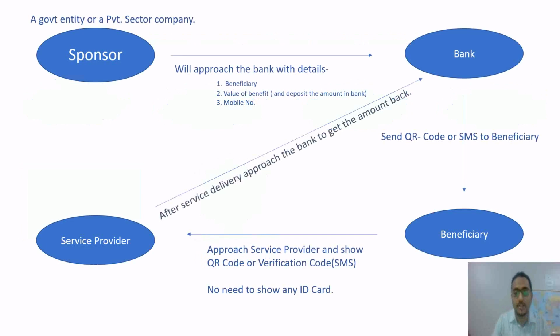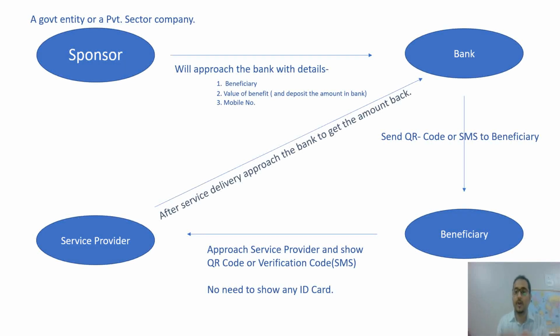Now let's understand how it actually works. A sponsor is a government entity or a private sector company. This sponsor will approach the bank with details of the beneficiary to whom the benefits are to be provided. The sponsor will give the details of the value of the benefit that will be provided to the beneficiary and the mobile number of the beneficiary. So basically the government entity or private sector company will have all the details of the beneficiary that it will provide to the bank, and it will also deposit the amount the beneficiary is going to get in the bank.